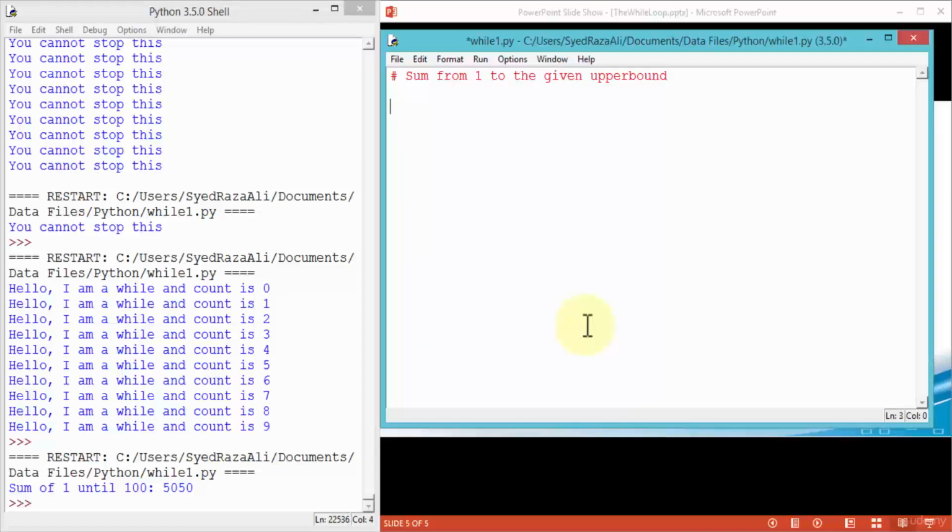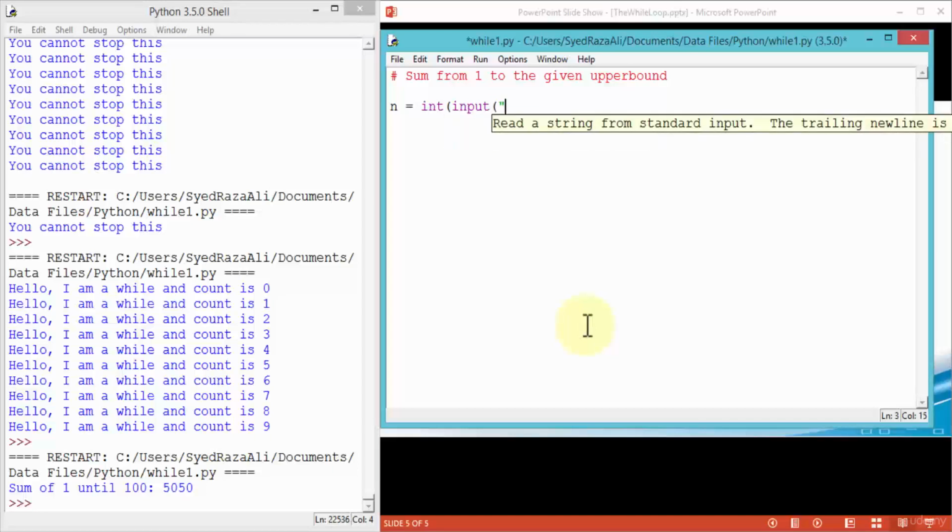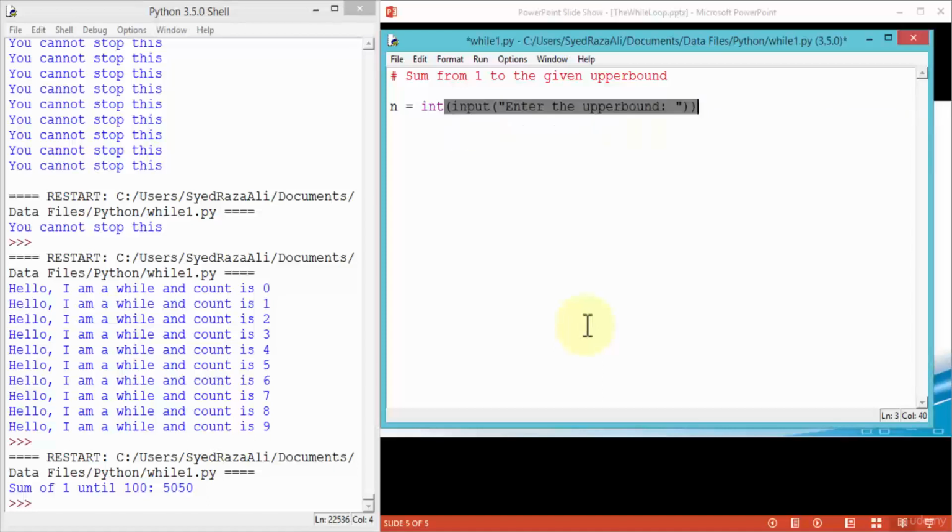Upper bound, and here I'm going to define my variable, which is n, and this is going to be an integer, and I'm going to ask the user for input. So input, and I'm going to say enter the upper bound, close my couple of parentheses. Next, I'm going to say i equals 1, just another variable here, and then sum equals 0.